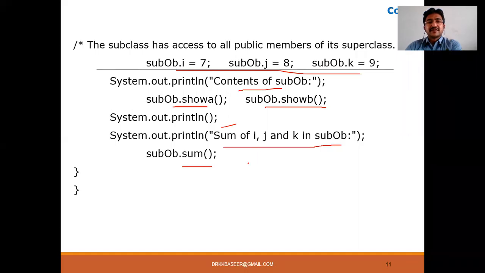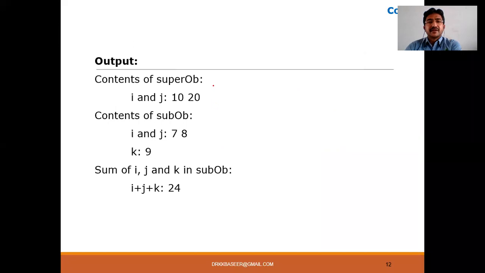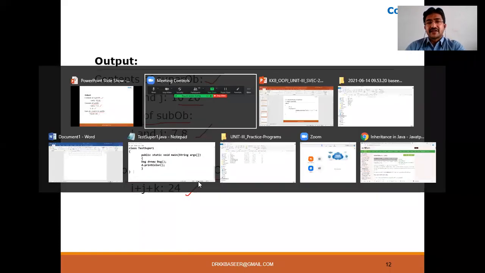The output of this program is here. So see, the content of the super object, I and J, is 10 and 20. The contents of the sub object, I and J, are 7, 8, and the K value is 9. The sum of I, J, and K in the sub object is I 7, J 8, K 9. The total value is 24. So let me run the program. So here is the program.